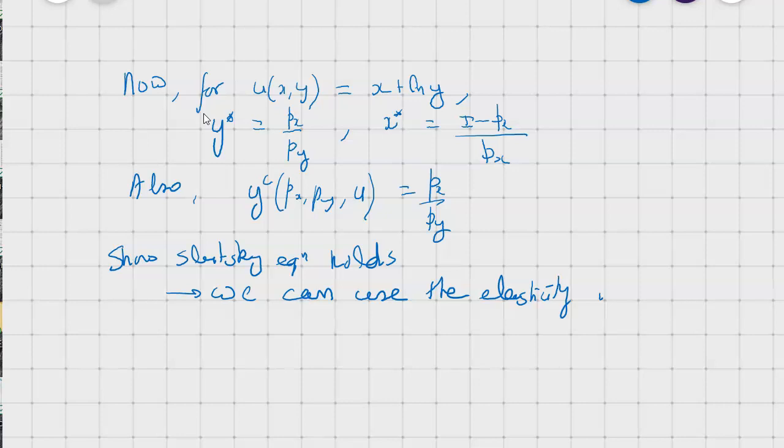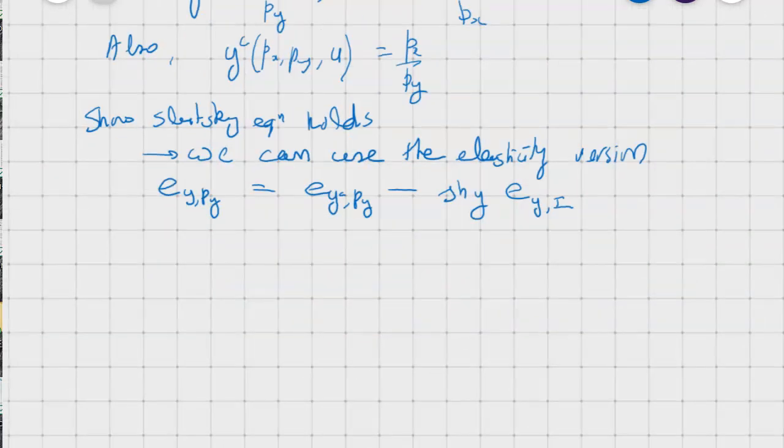But in elasticity form, this equation is written as the Marshallian demand elasticity of y equals the compensated demand elasticity of y minus the share of y in the spending times the income elasticity of demand of y. So this portion is the price effect, this second expression is substitution effect, and then this captures the income effect.